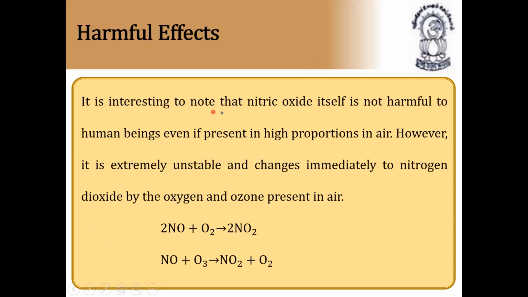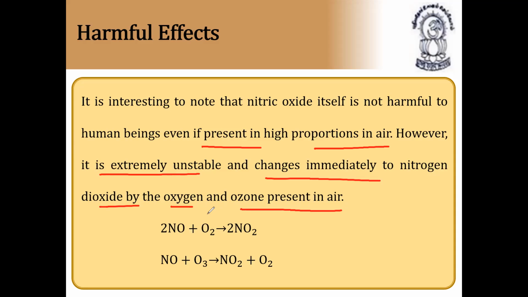It is interesting to note that nitric oxide itself is not harmful to human beings, even if present in high proportions in air. However, it is extremely unstable and changes immediately to nitrogen dioxide by the oxygen and ozone present in air. So nitric oxide is not harmful, but it immediately combines with oxygen to form nitrogen dioxide. It also combines with ozone to form nitrogen dioxide again. This nitrogen dioxide is very harmful. It results in the formation of acid rains.